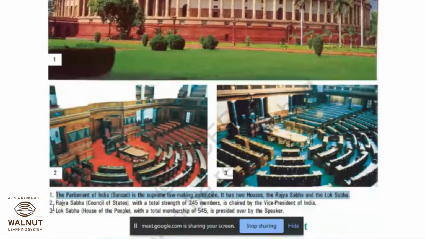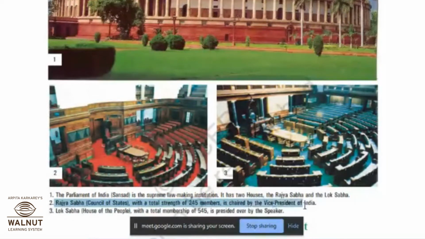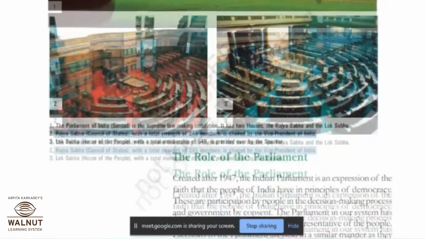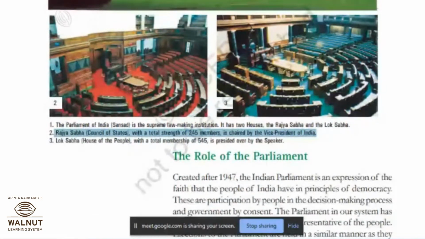Now if you see picture number 2, which is here on your left-hand side, it is a picture of Rajya Sabha, the Council of States, with a total strength of 245, chaired by the Vice President of India. So this picture is of Rajya Sabha. You have to remember these terminologies, because these words will come again and again while reading the content from the textbook.